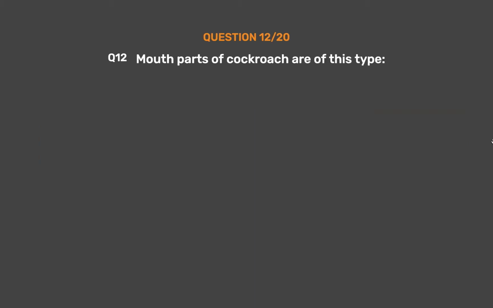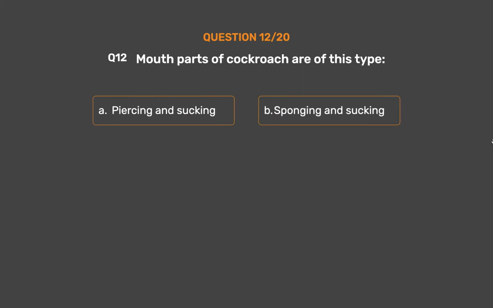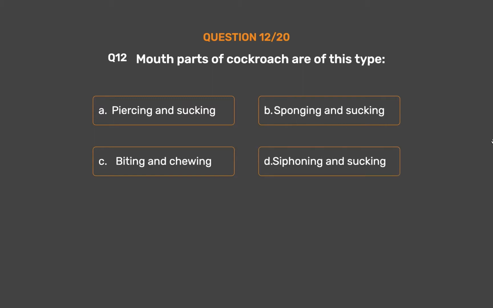Question number 12. Mouth parts of cockroach are of this type. Option A, piercing and sucking. Option B, sponging and sucking. Option C, biting and chewing. Option D, siphoning and sucking.